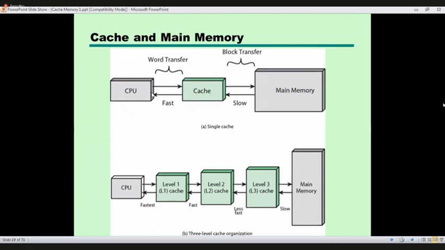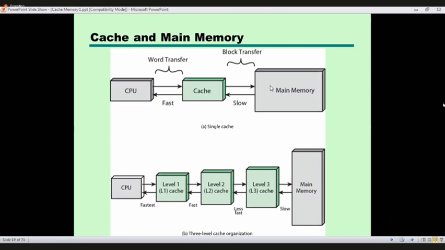Likewise, if we need some data, we can go to the main memory, take it and place it in the cache. The second time we need some data or instruction, we look for it first in the cache, and if it is not there, then we go to the main memory.